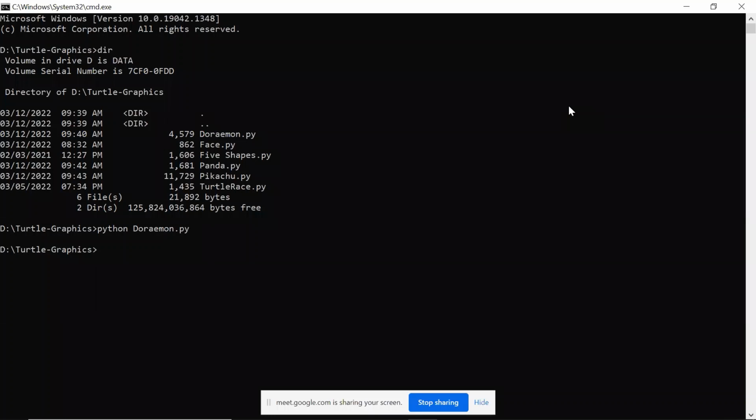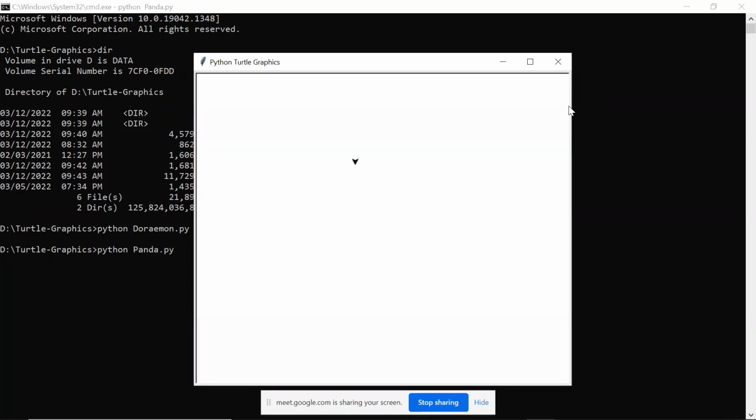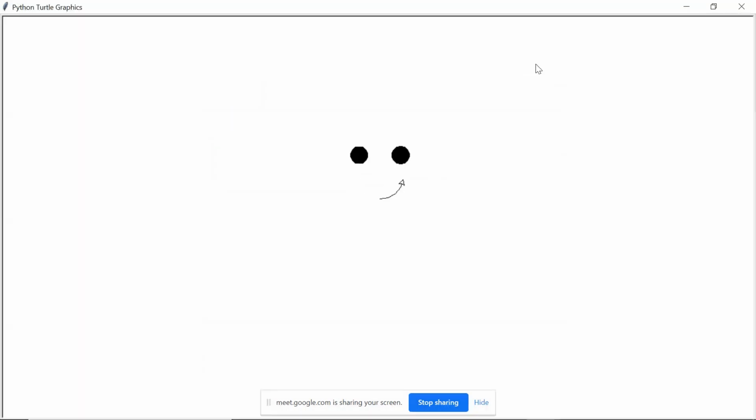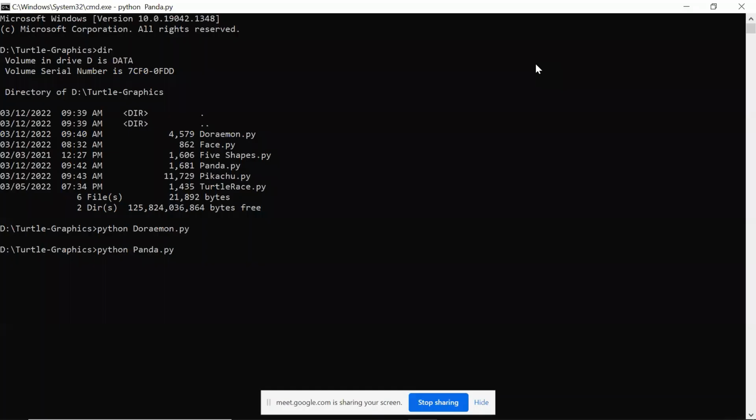Now Doraemon is completed. Now I'll draw the panda. Python panda.py. This will draw the panda. Next I will draw the shapes.